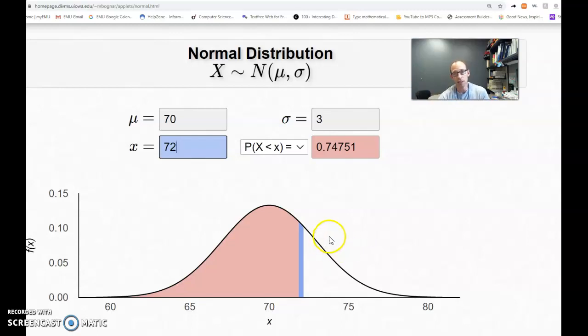In that case, you would just take 100% minus 75%, or 1 minus 0.74, and you'd find about 25% of the males are still taller than this 5'10" height. So that's a basic idea of percentiles. It does come into play quite a bit. Our first daughter was born prematurely and we were constantly playing with the percentiles, and that really gave us a sense for where she fit into growth curves and helped make some good decisions.